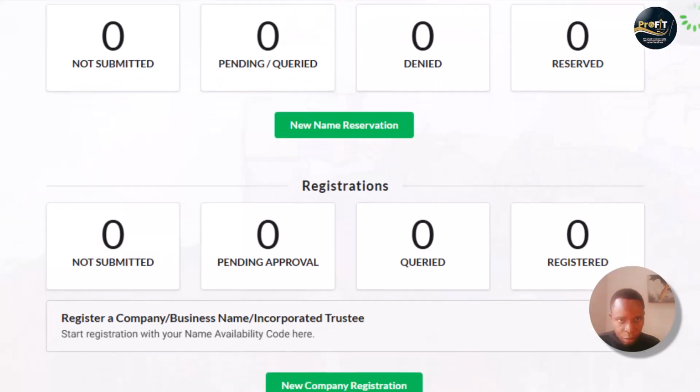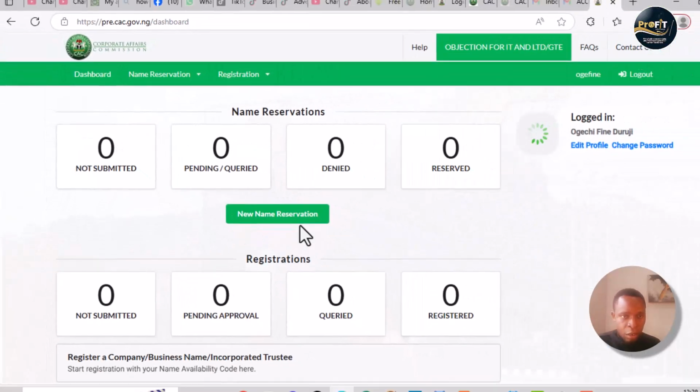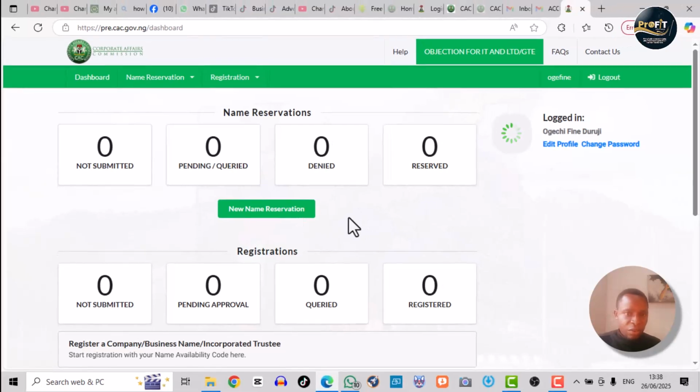All right, much later I'll do the rest. I hope that I'll be able to cover the other stages as we go on. So you now know how to open an account on the CAC website. We'll now use this account to register business names. So you only need one account, and you can register as many business names, not only business names. Even when you want to register your NGO, you can as well use it.